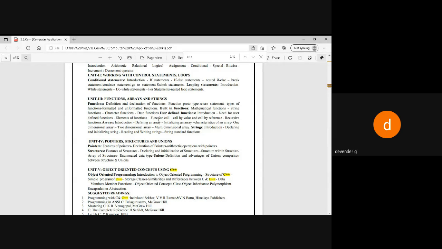Then coming to strings, we are going to declare the string, initialize the string, and then read the file. Like we have already created a Word document. In the first semester we learned about PowerPoint, and we have seen MS Excel.